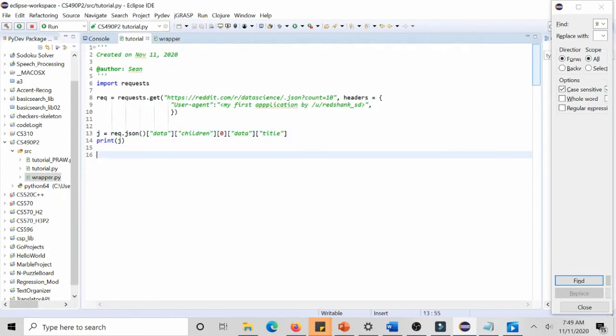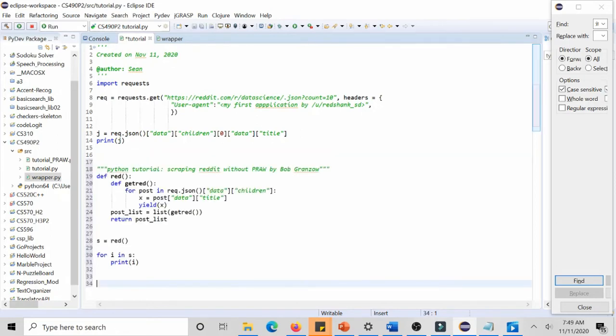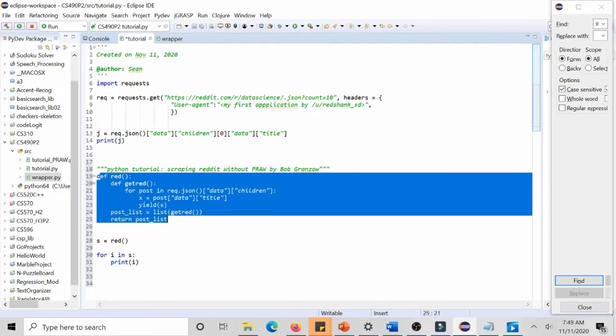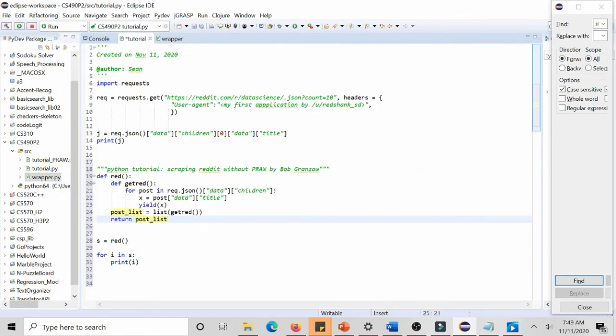If we want to get the titles for the rest of the entries, we are going to need to parse through it somehow. I borrowed this function from a similar tutorial on Scraping Reddit Without PRAW by Bob Granzahl. Mr. Granzahl deserves the credit for writing this function. What it does is call this nested function inside, and it does the same thing that we did here. It's going to yield so that it returns a different result every time, and we're going to put those results in a list and return the list.